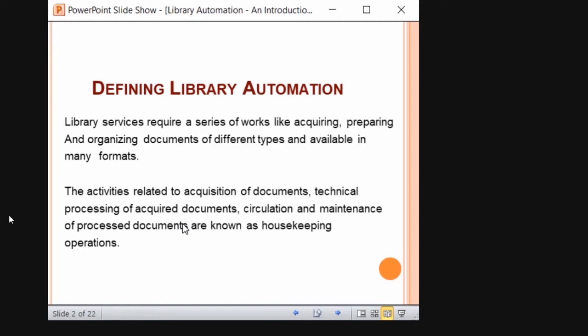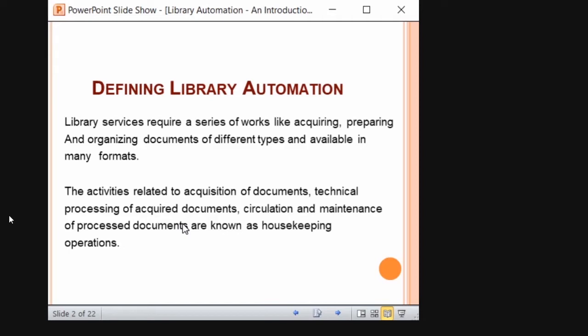If you are working as a librarian in an academic institution, you will collect the list of books required from the different HODs, compile the list, and send it to various book vendors, and whichever vendor gives the least quotation, you will place the order with it. That is acquiring, right? And after purchasing, you need to organize documents based on classification, cataloging, and everything. So these activities related to acquisition of documents and technical processing of documents, that is cataloging and classification, fall under the technical section.